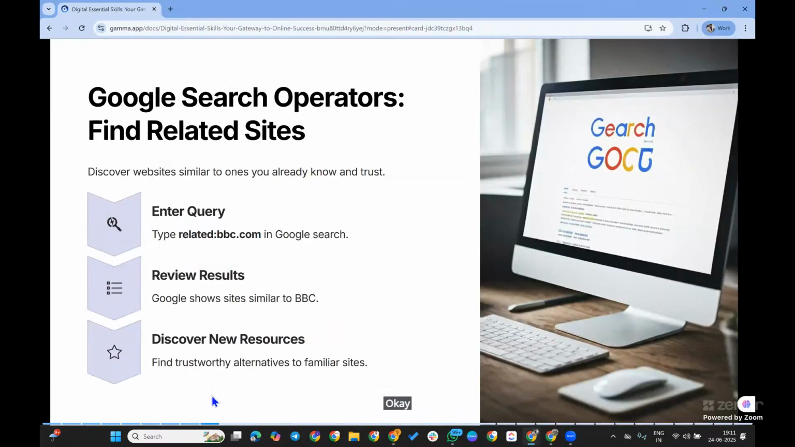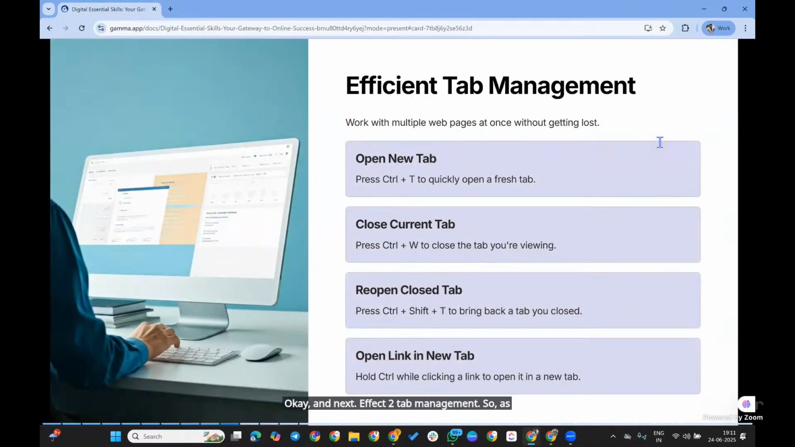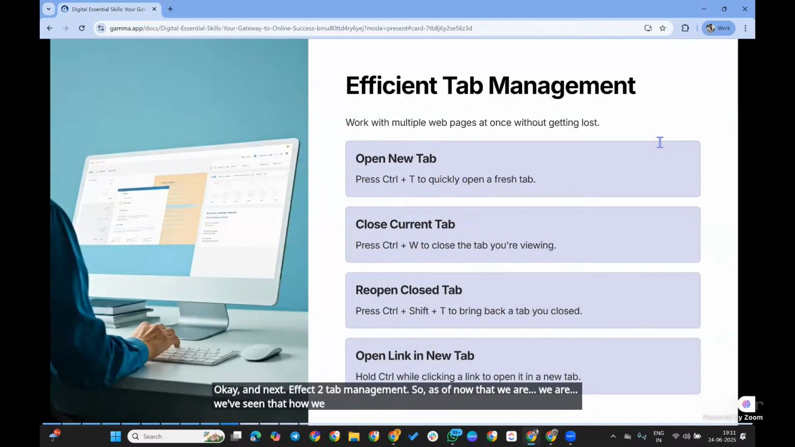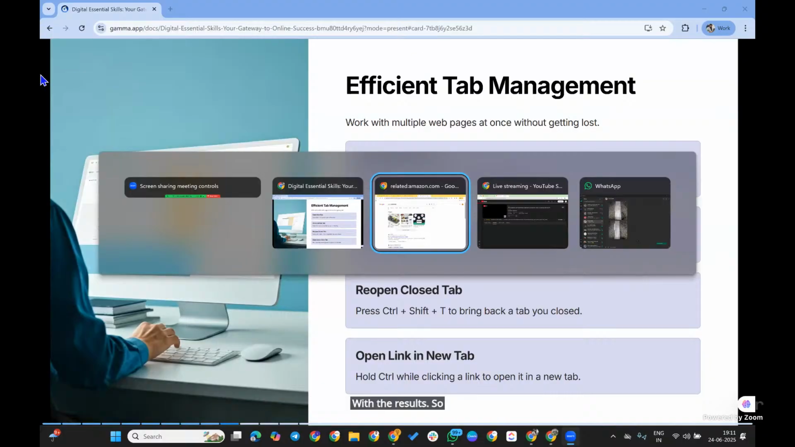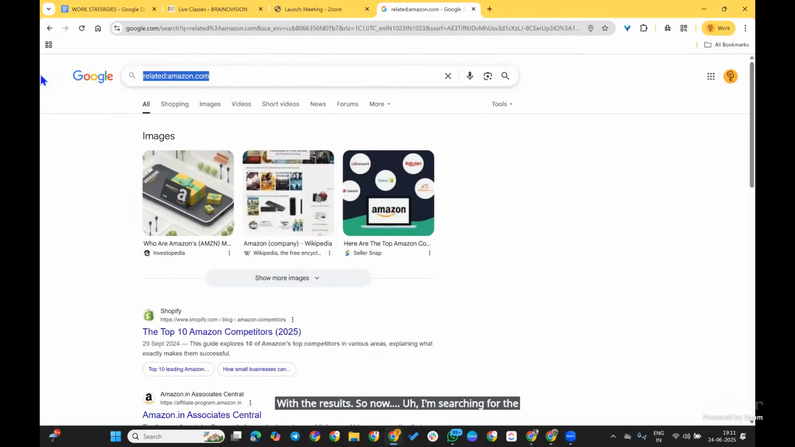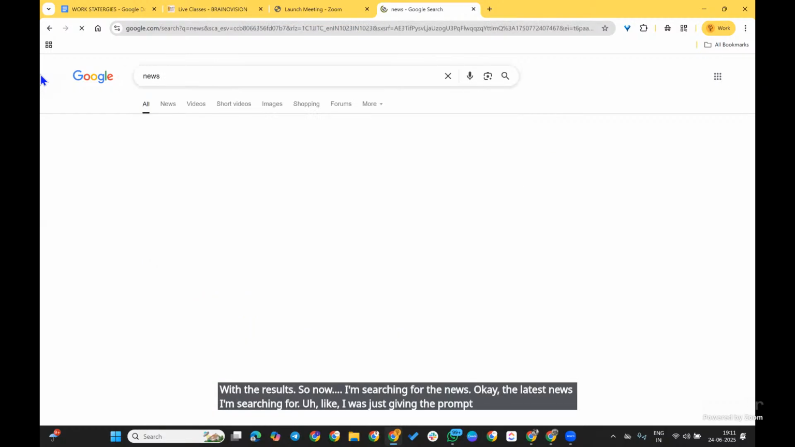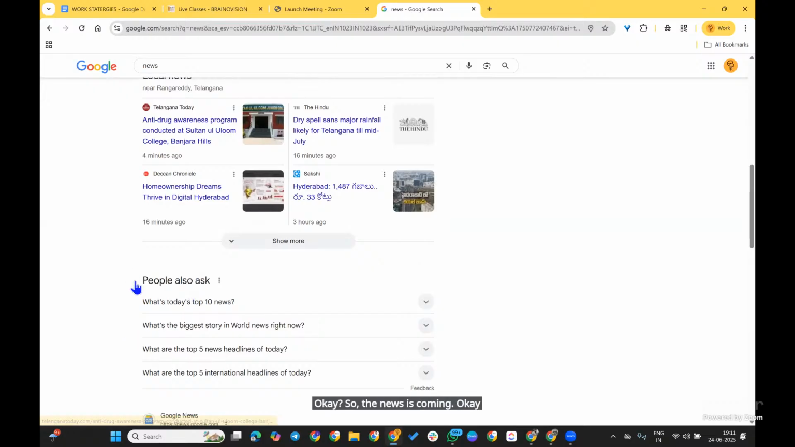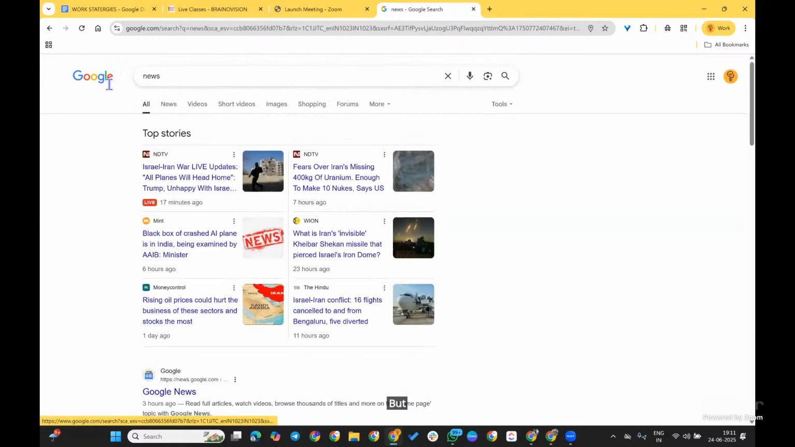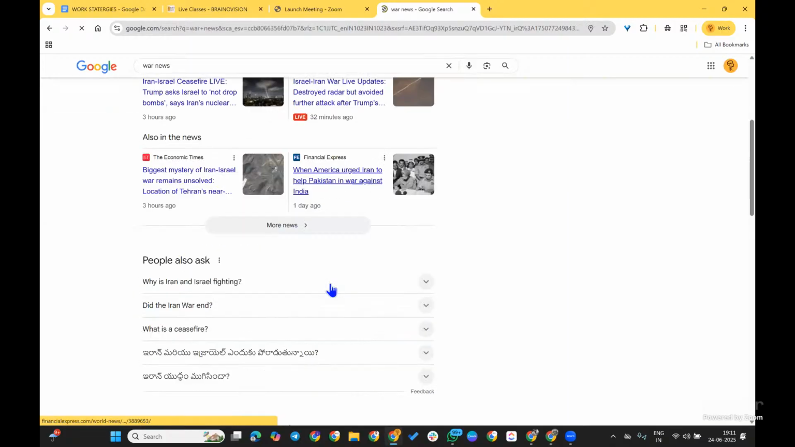And next, effective tab management. As of now we have seen how we can search, and one more thing, we can search with the results. So now I'm searching for the latest news. I just gave the prompt as news, and the news is coming. But now I'm searching for a particular thing, war news.